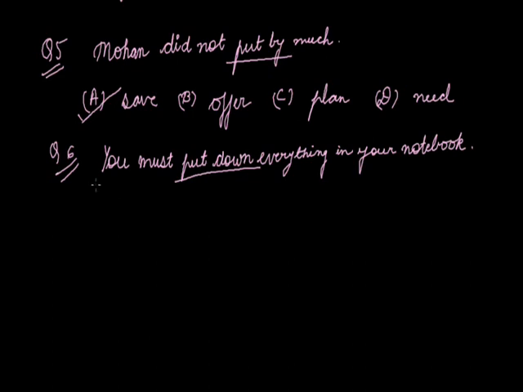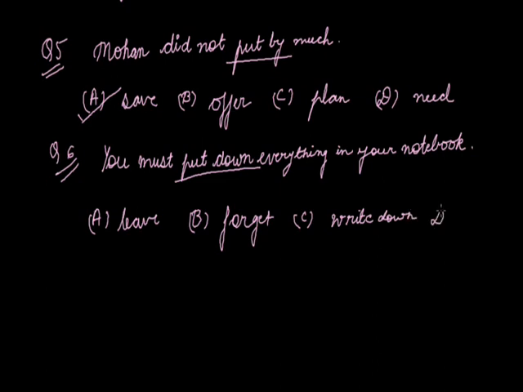Can you tell me the meaning of put down? I give you options for that. Option A is leave. Option B is forget. Option C is write down. And option D is lie down.